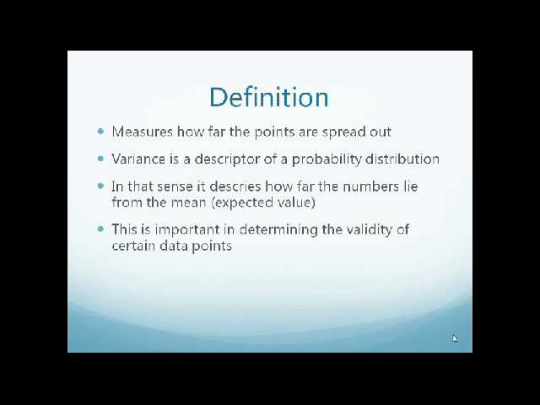And this is important because for a lot of researchers, this is how they define the validity of their data points. It's also used in other things, just like in 203, it's used to define what range the people are getting A's and what range the people are getting B's. So it's used in everything.